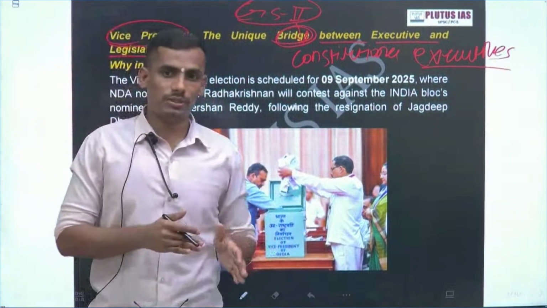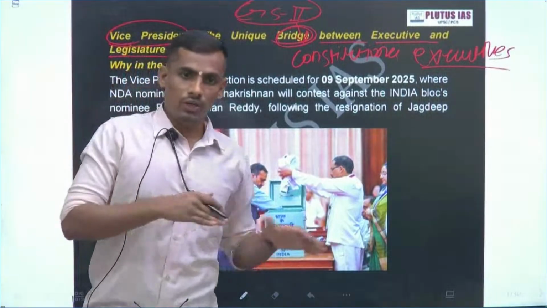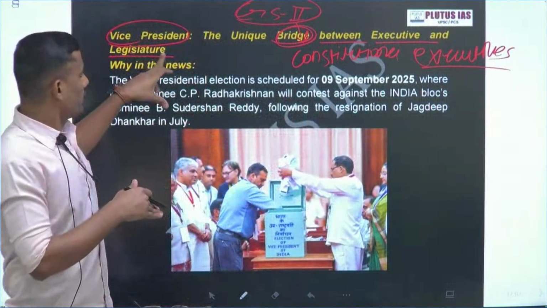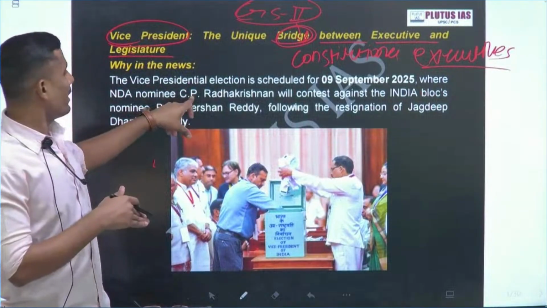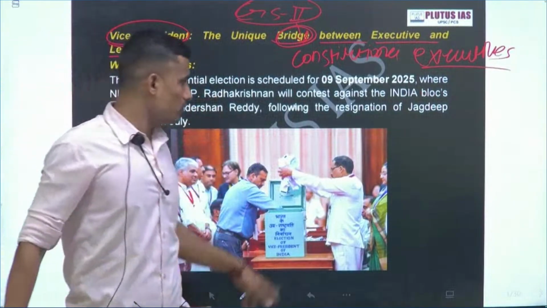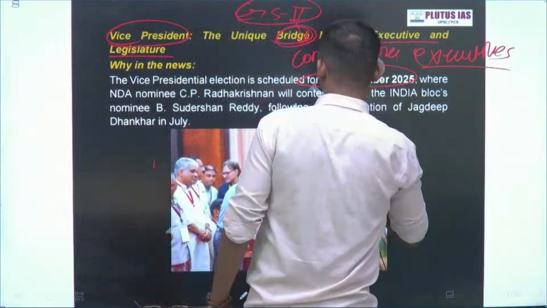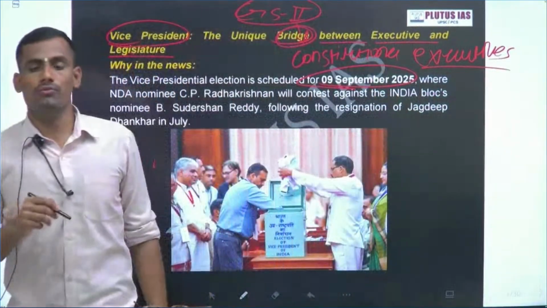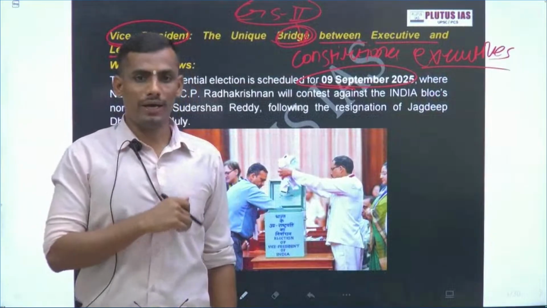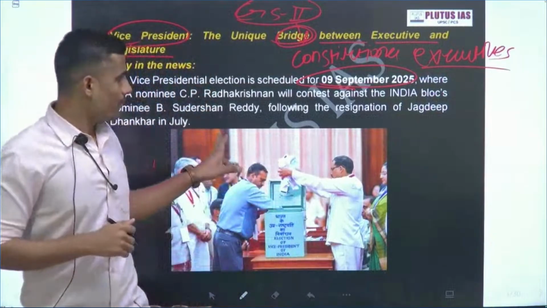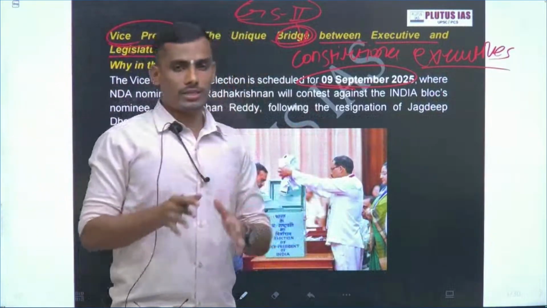So the Vice President comes under both executive and legislature. So what is the news? As I initially mentioned, today there is an election. Voting is undergoing for the Vice President of India in the Parliament House. That's why we are discussing this topic.